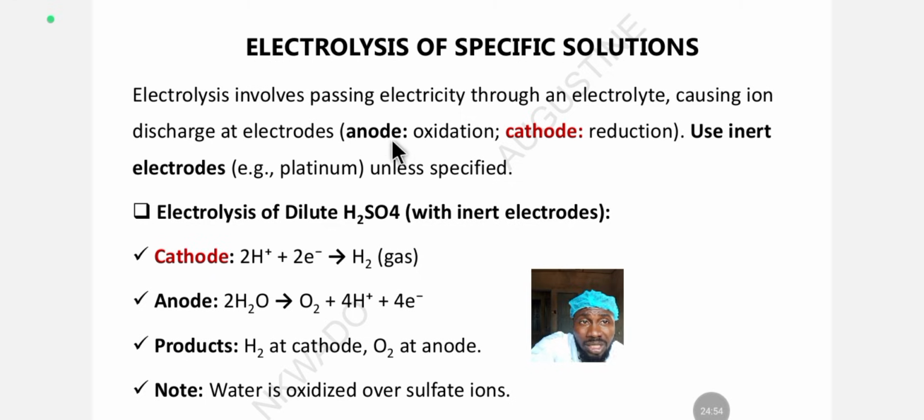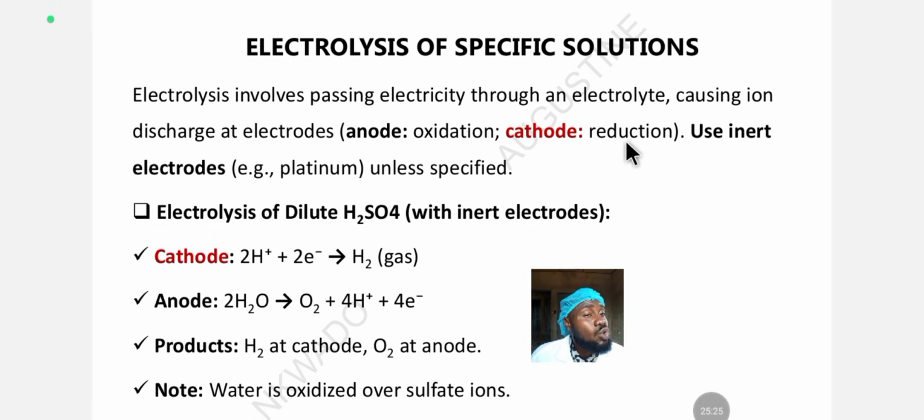The anode is the site of oxidation. Oxidation takes place at the anode. In electrochemical series, the position of charges on the electrodes is different. It's the opposite of what you have in electrolysis. So in electrolysis, you have the anode as the positive electrode and the cathode as the negative electrode.